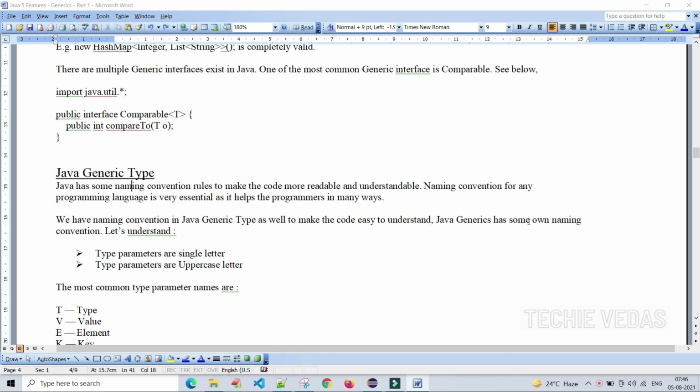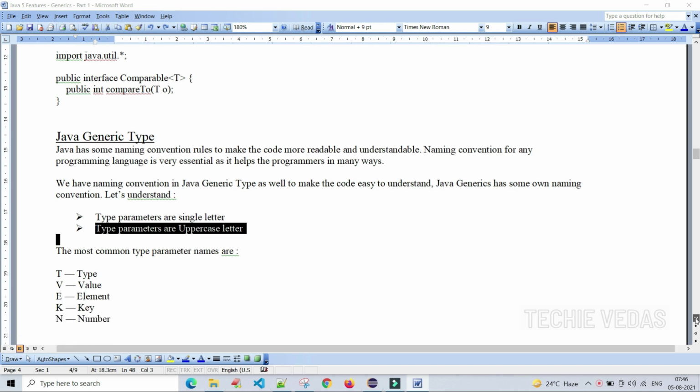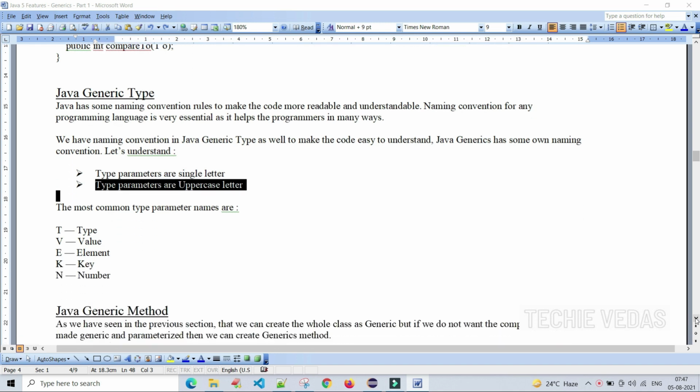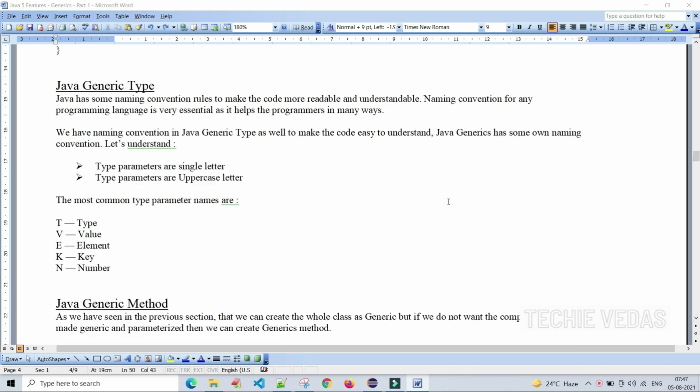Type parameters are single uppercase letters. Whatever type parameters we define should be a single letter. That is why we generally use a capital T, and parameters should be in uppercase.